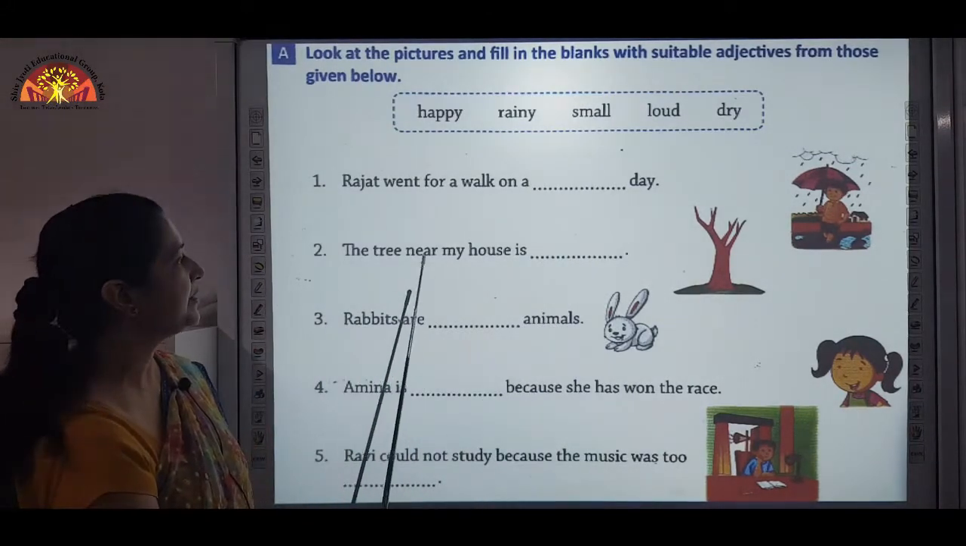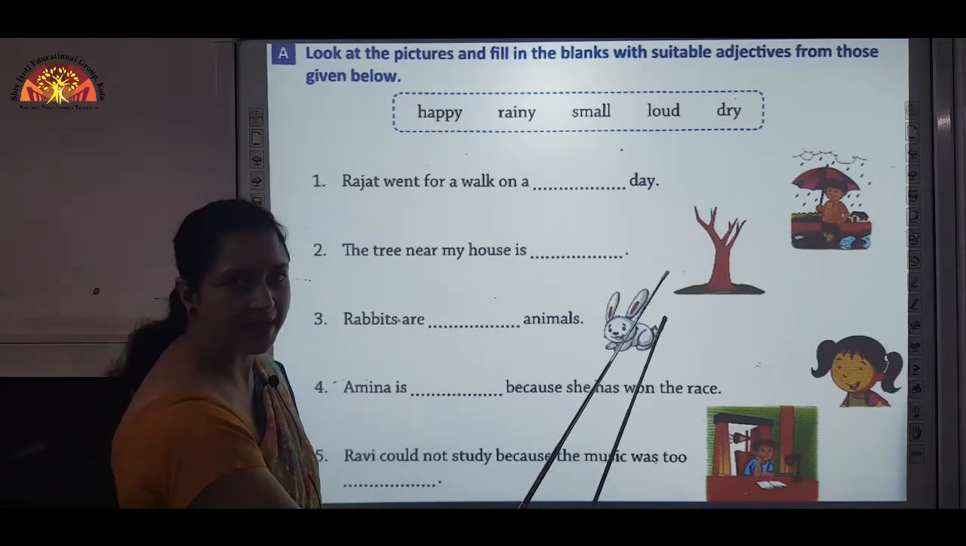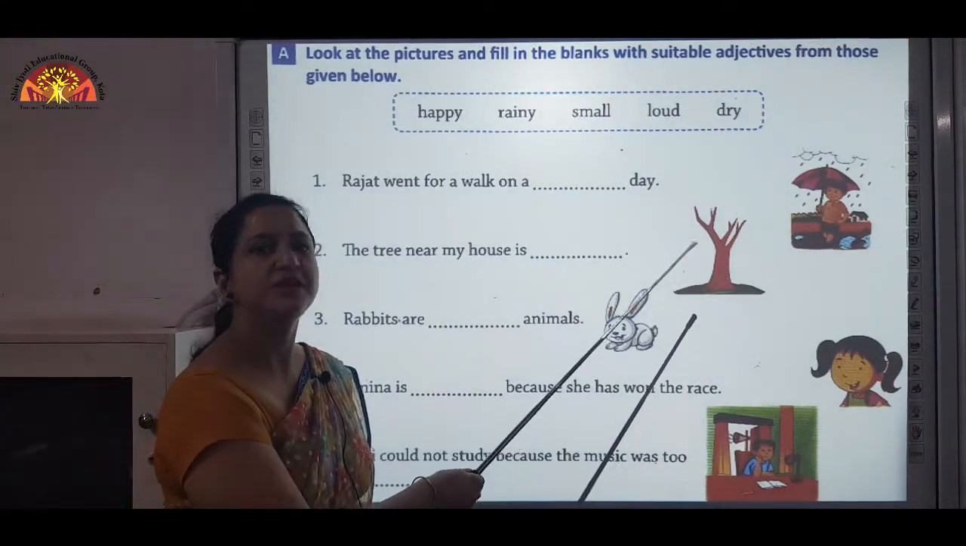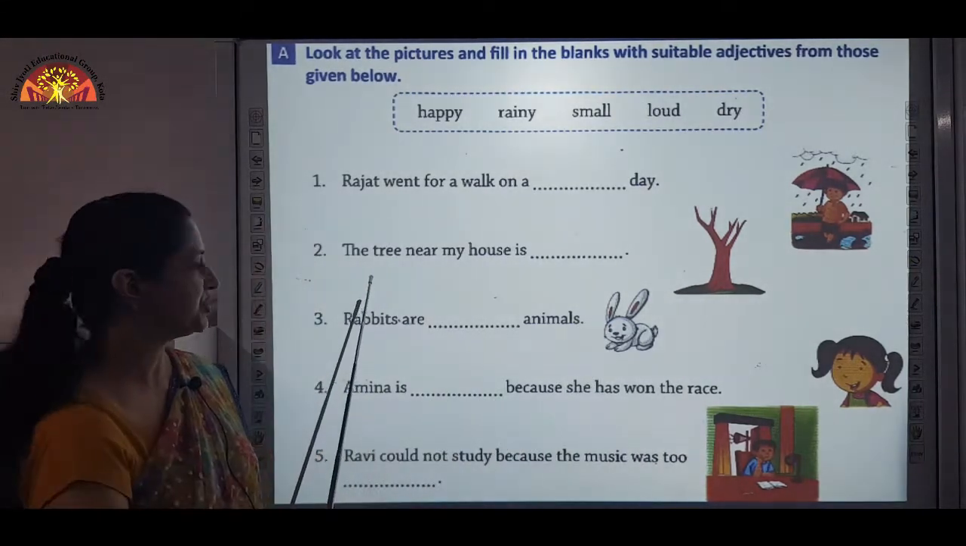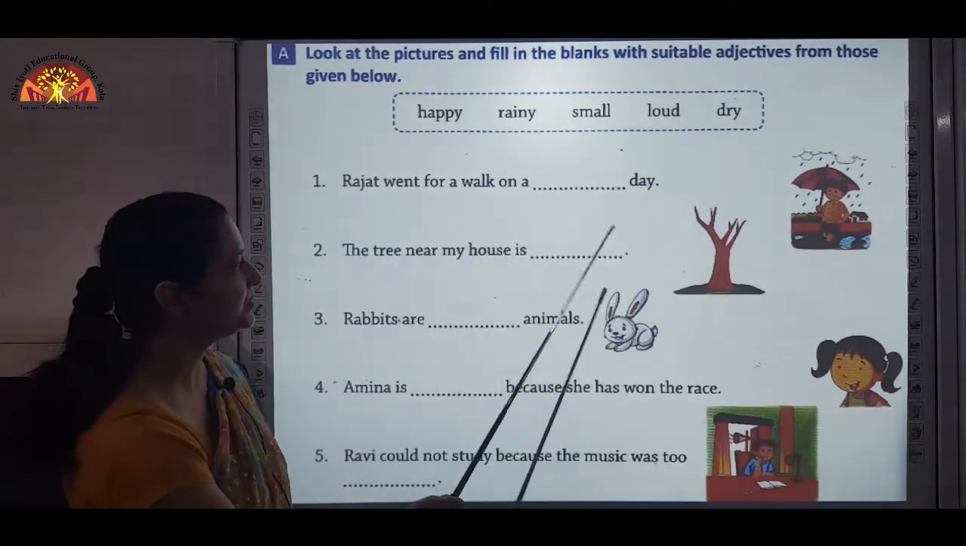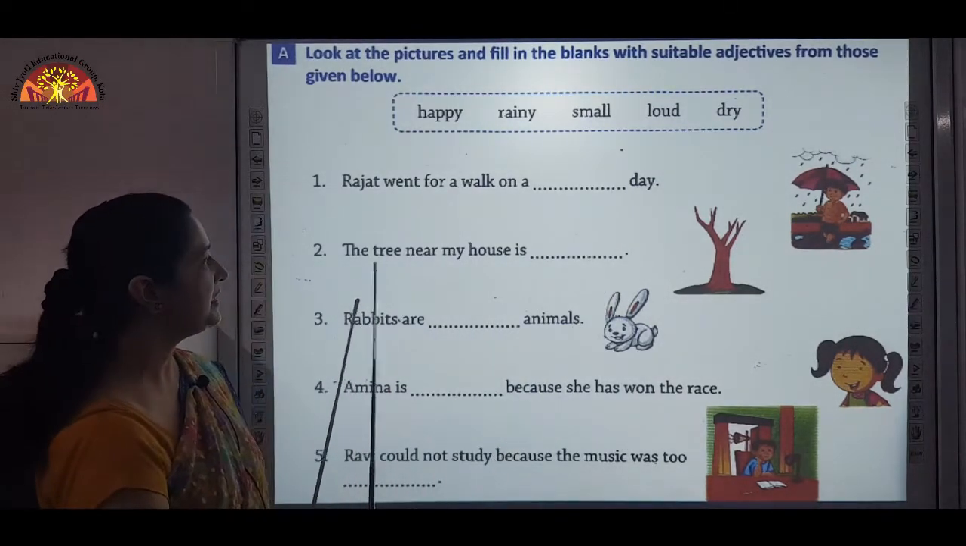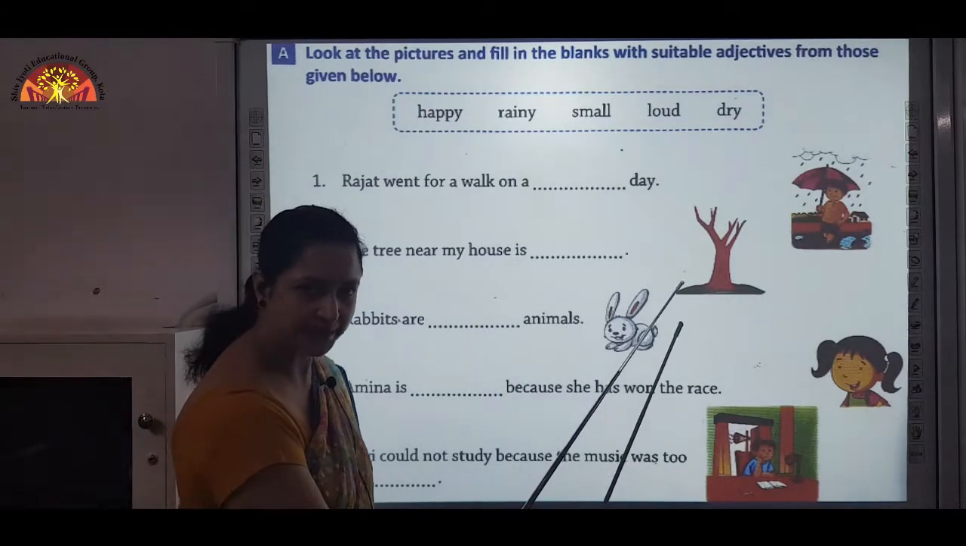The tree near my house is dry. Now dry is an adjective which is telling us more about a tree. So we have used here dry. The tree near my house is dry.